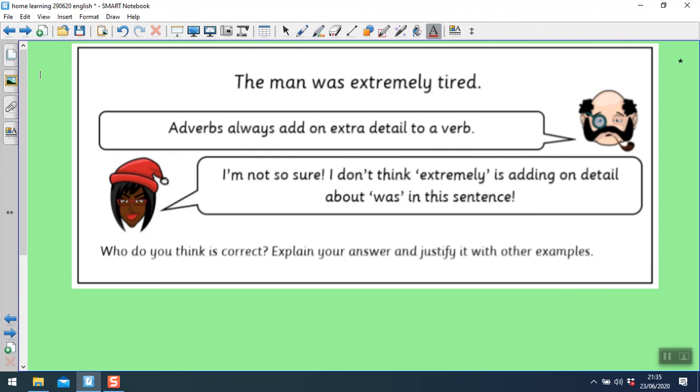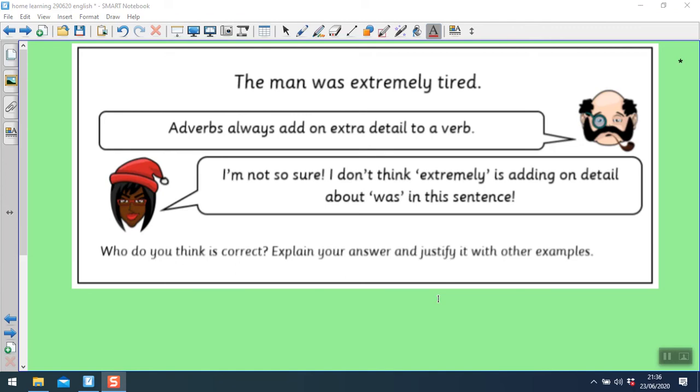The man was extremely tired. One man says, adverbs always add on extra detail to a verb. The girl says, I'm not so sure. I don't think extremely is adding on detail about was in this sentence. So here, was is your verb. So she's saying, but extremely doesn't give more information about was. Therefore, is it an adverb? He's saying they always add extra detail to a verb. Who do you think's right?